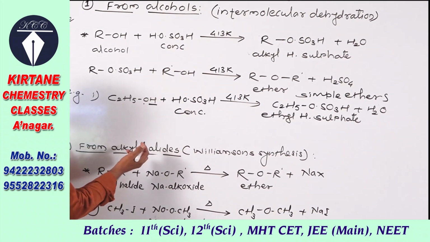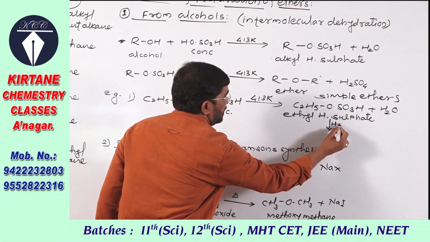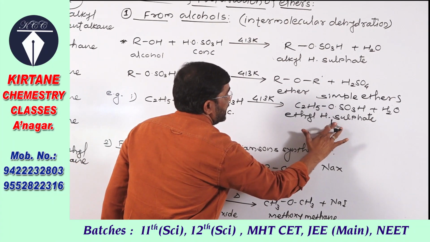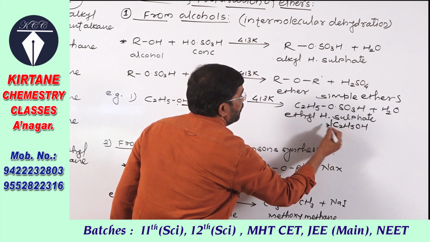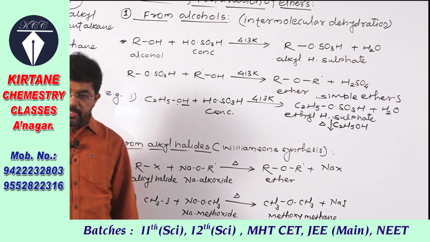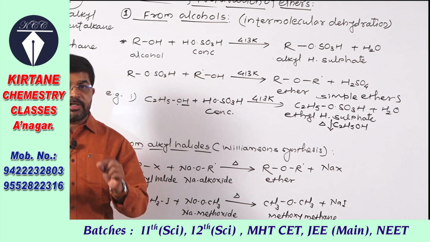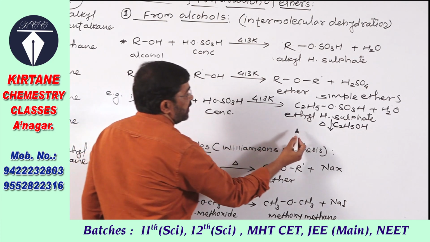Now in the second step, this ethyl hydrogen sulfate reacts with excess of ethanol. परत तो ethyl hydrogen sulfate जो intermediate form झाला, it reacts with excess of ethanol, and what happens?